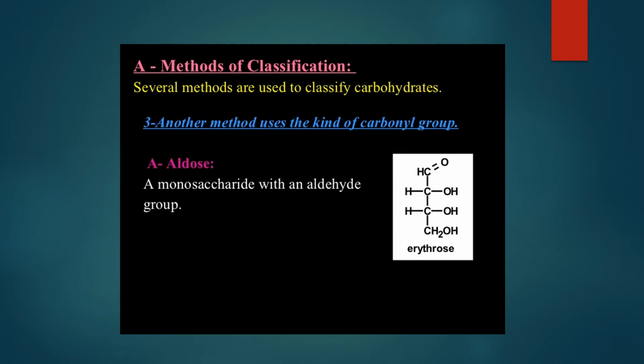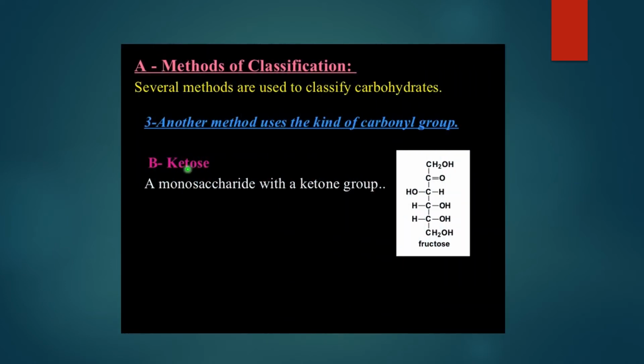Now second, if you can see, there is a ketonic group. C double bond O is a ketonic group. The presence of this ketonic group gives rise to the type which is called ketose. That means the classification is done based on which carbonyl group is present in the carbohydrate. First one is aldose because it shows the presence of aldehyde. Second one is ketose because it shows the presence of the ketonic group.